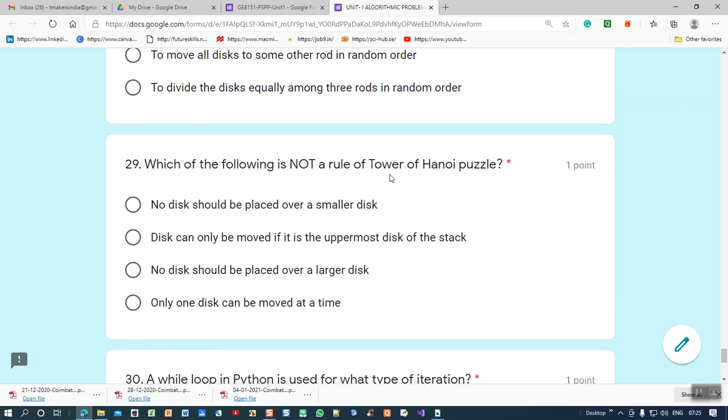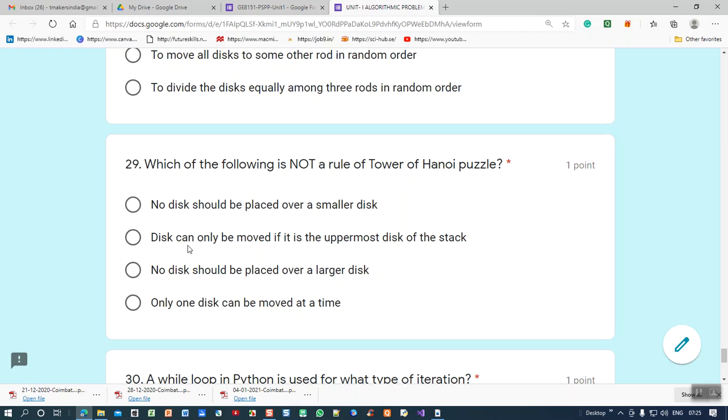29th question: which of the following is not a rule of Tower of Hanoi? No disk should be placed over a smaller disk, it is a rule.